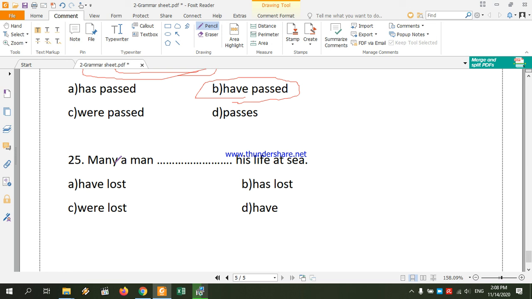Number 25, many a man. We're not talking about many men or many books or many pencils. No, I'm talking about a certain expression which starts with "many a". There's a difference between many men or many books or many students and many a. Many a, this is an expression. We can say many a man, many a student, many a book, many a chair. It's always singular, and we should use the suitable singular verb, which is "has lost".